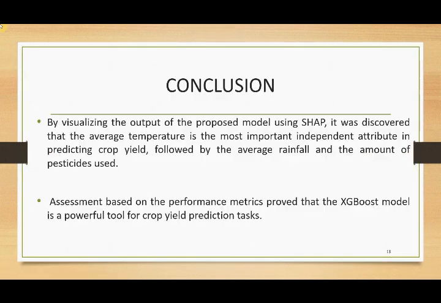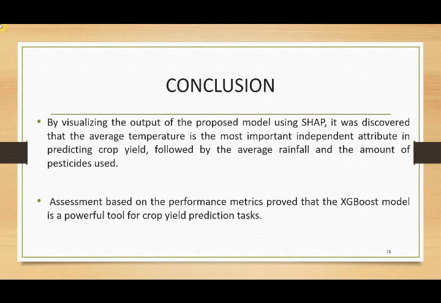In this research work, the XGBoost regression model was suggested to predict crop yield in Malaysia. The dataset used in this study was generated by combining different publicly available datasets, which consist of important attributes such as average rainfall, average temperature, and pesticide.